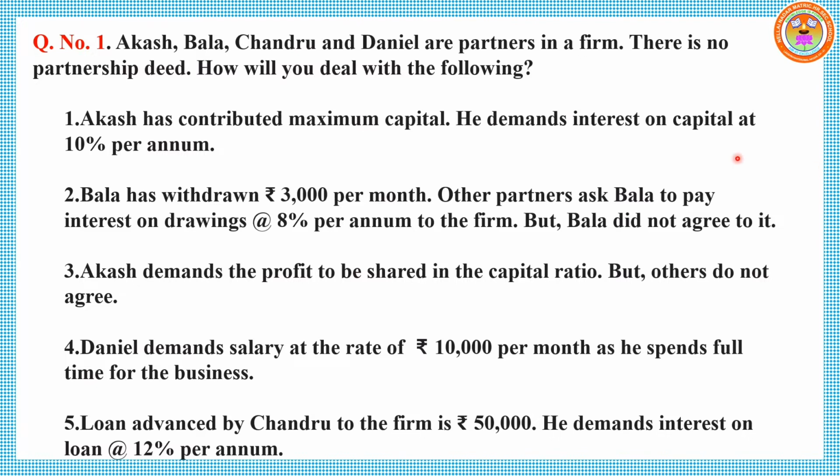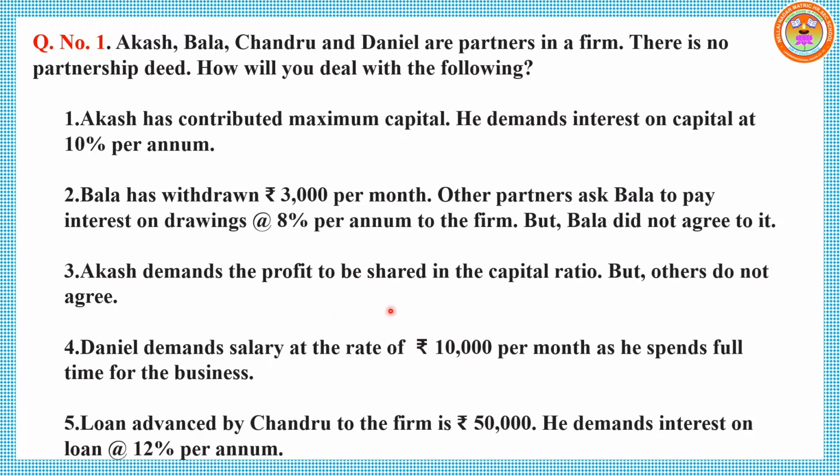So here Akash has contributed maximum capital. He demands interest on capital at 10% per annum. So according to Partnership Act, no interest will be provided to him. Bala has withdrawn 3,000 per month. Other partners asked Bala to pay interest on drawings 8% per annum to the firm, but Bala did not agree to it. Since there is no agreement, no interest on drawings will be charged to Bala.